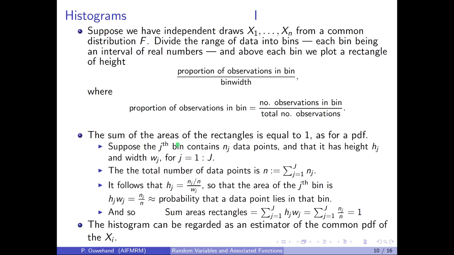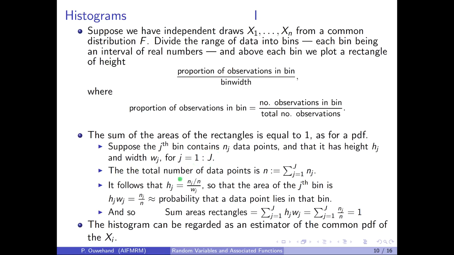The sum of the areas of all the rectangles is then equal to 1, as is the area under a probability density function. To see this, suppose that the jth bin contains nj many data points, that its height is hj, and that its width is wj, for j equal to 1 up to capital J. In other words, there are capital J many bins.